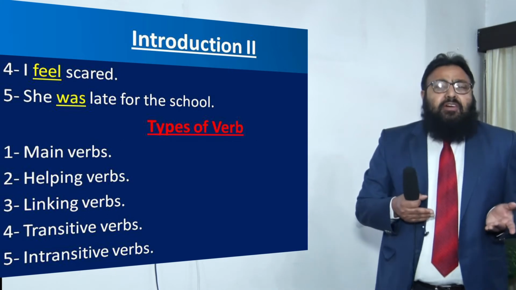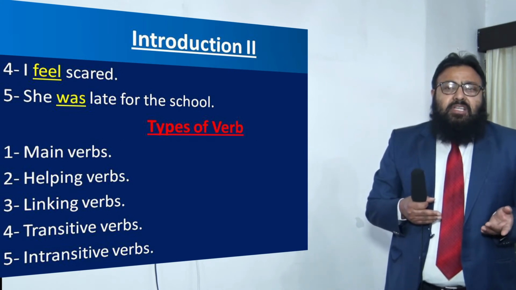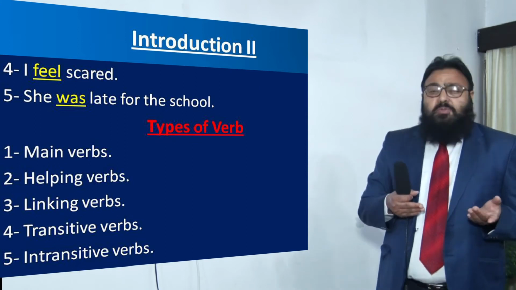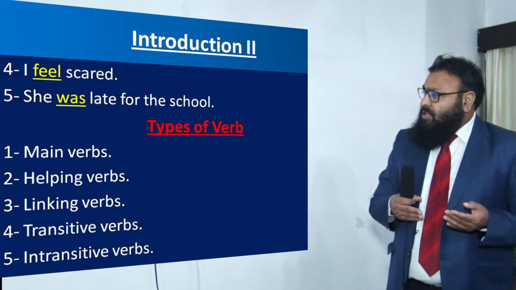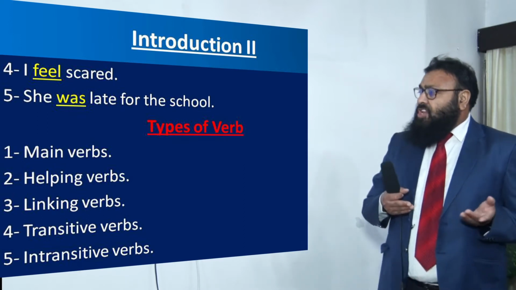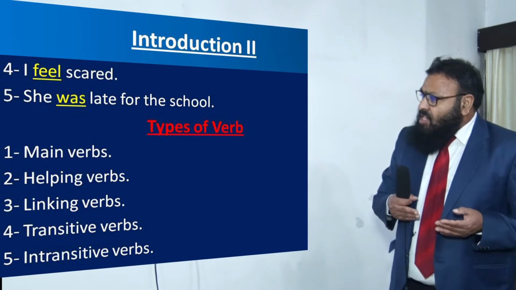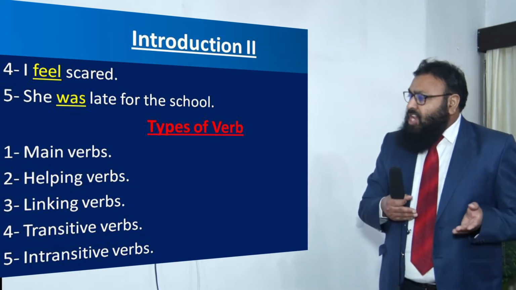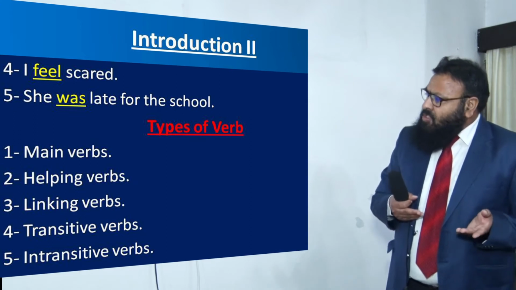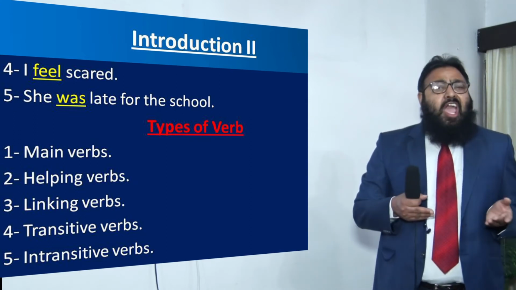I feel scared. What is being said about I? I feel scared. So feel is a verb. She was late for the school. So was is a verb.